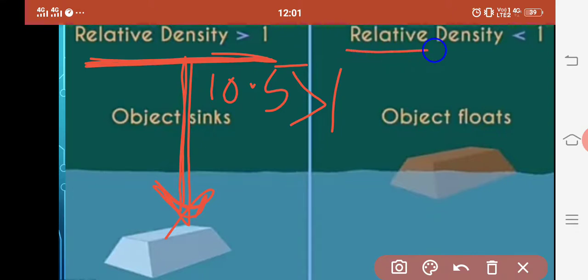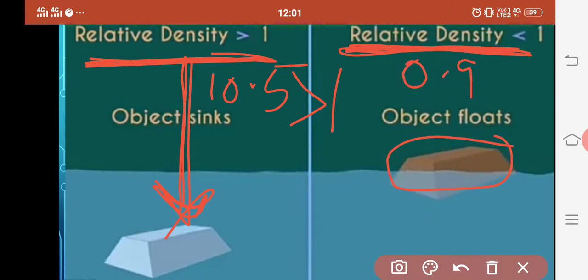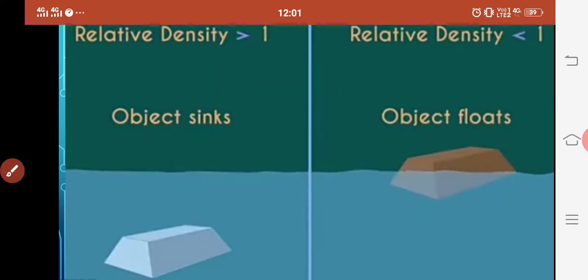On the other hand, if the relative density of an object is less than 1, then the object will float. As in ice cube, it was 0.93 something, so ice cube will float on water. So, by comparing the relative density with 1 as the standard value, we can conclude whether the object will sink or float.